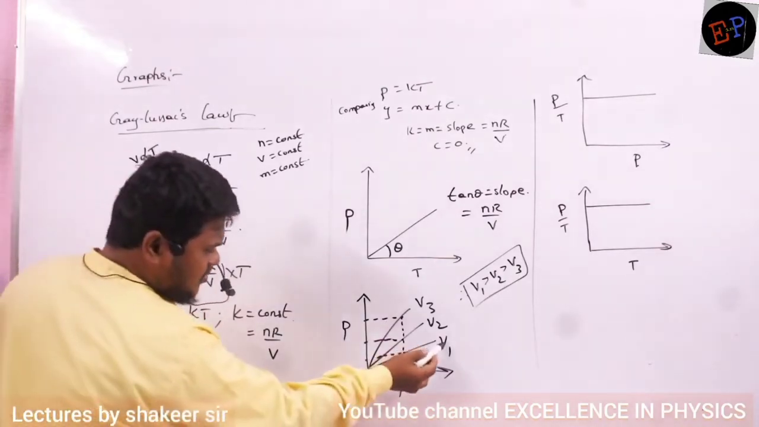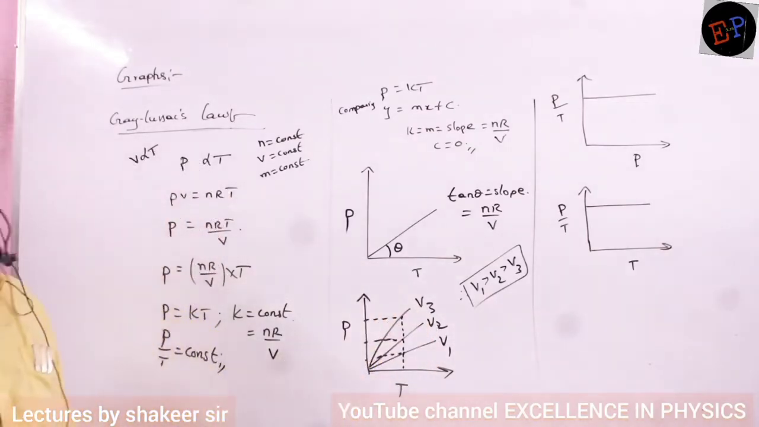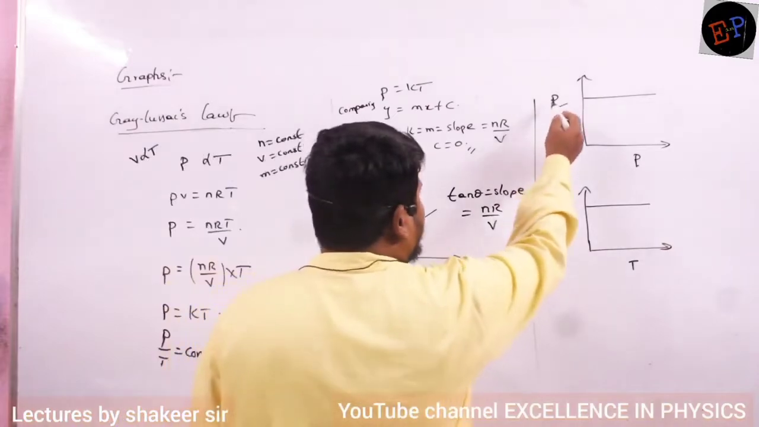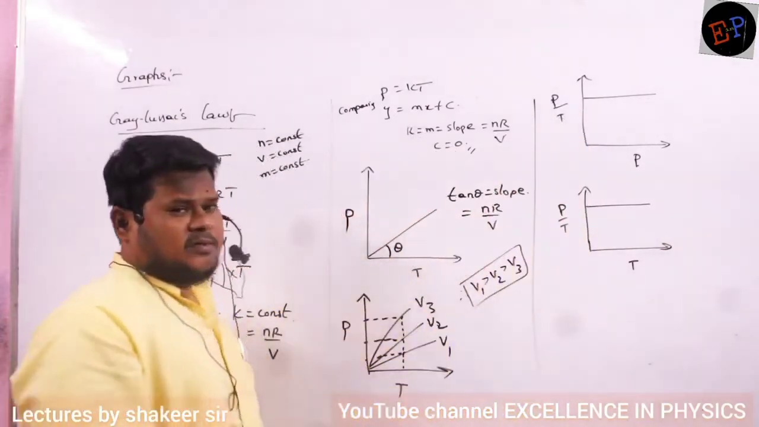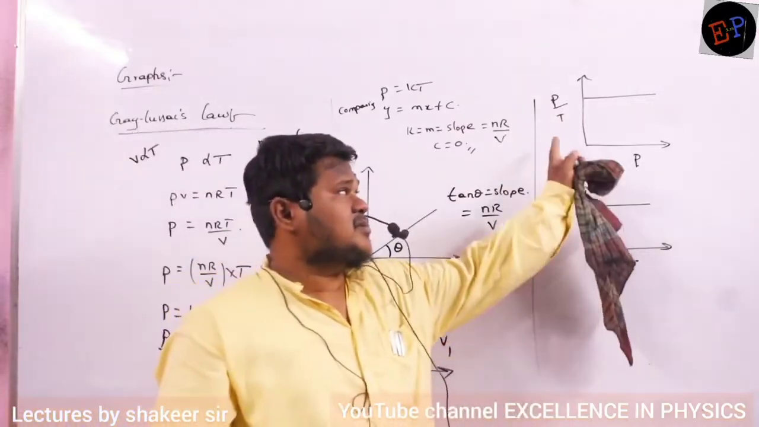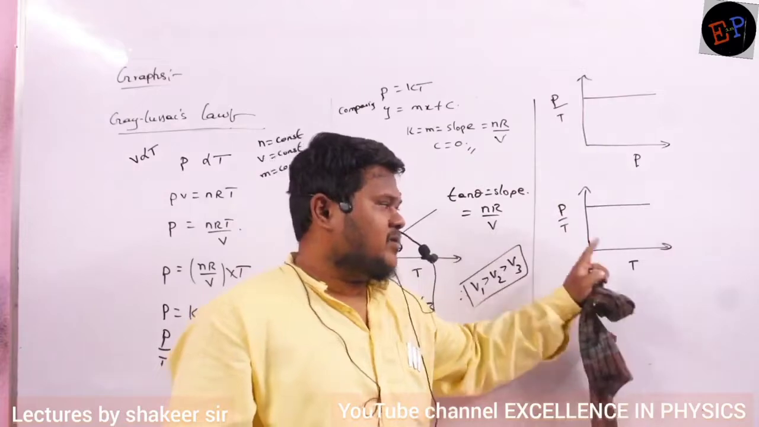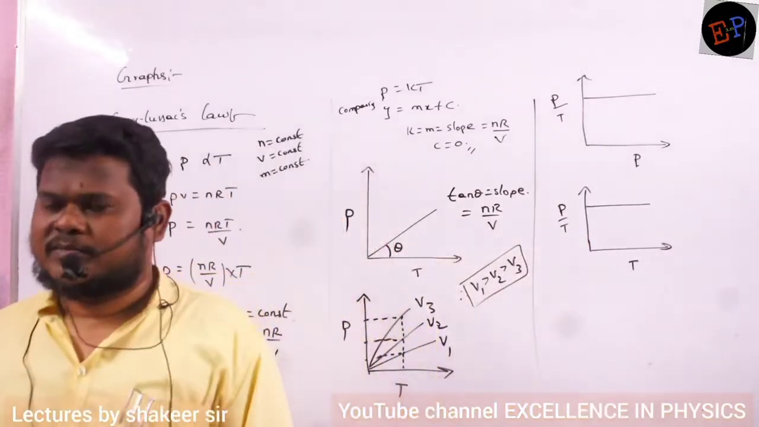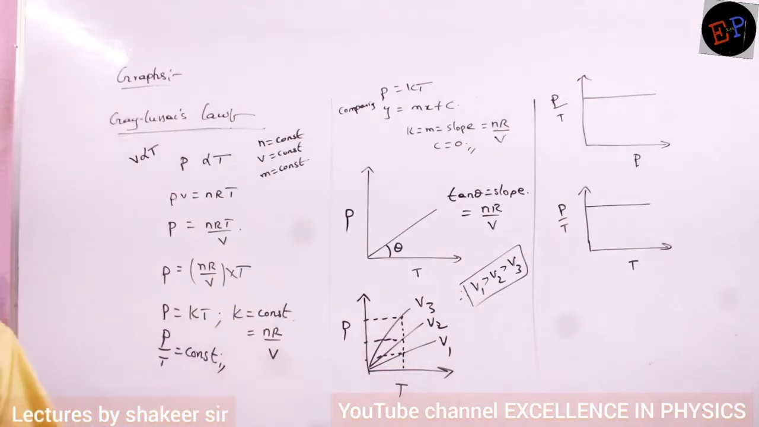So therefore here volume should be maximum, next lesser volume, next further lesser volume. And this we have already studied, no? P by T is a constant, so the variation of P by T with respect to P is a straight line. It means P by T doesn't change. Similarly, P by T with respect to temperature also does not change. That is the graph which is called the graph for Gay-Lussac's law. Okay?